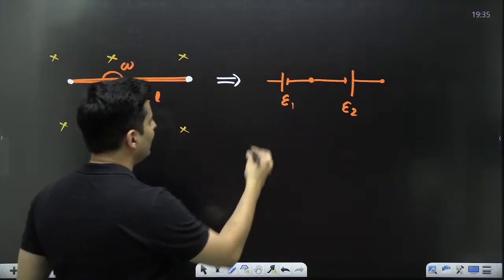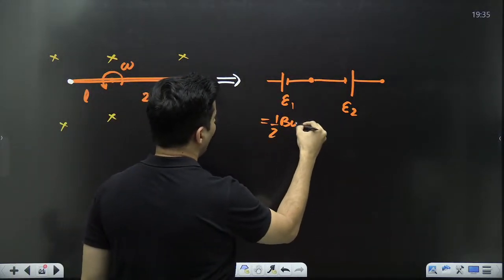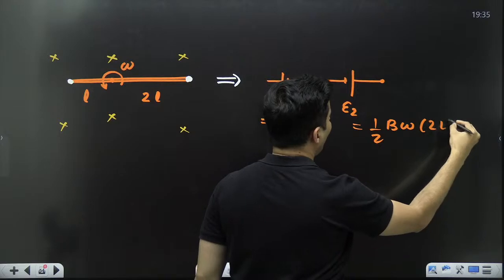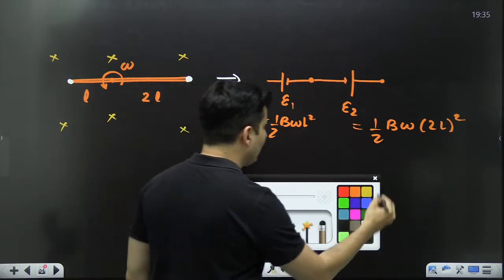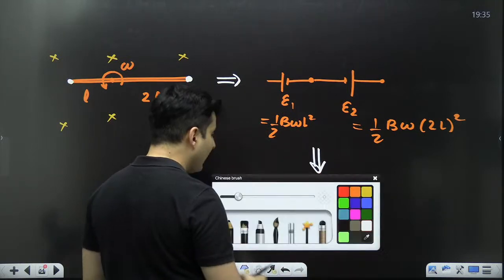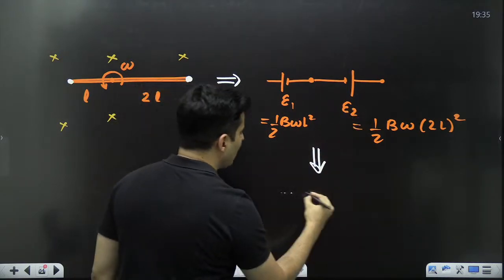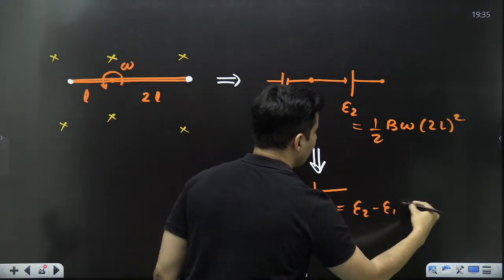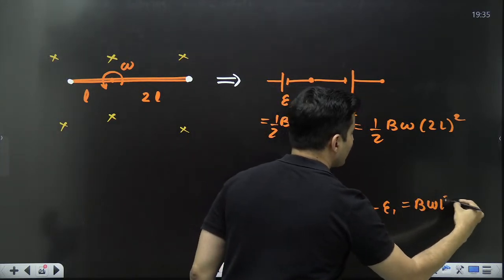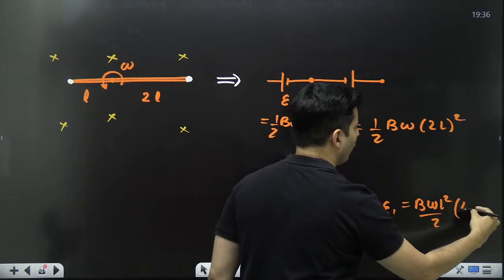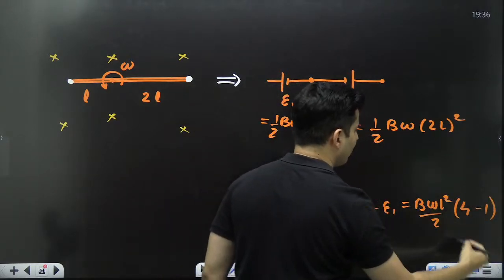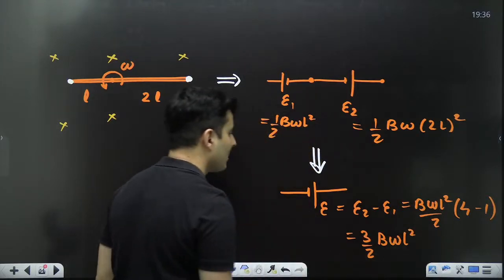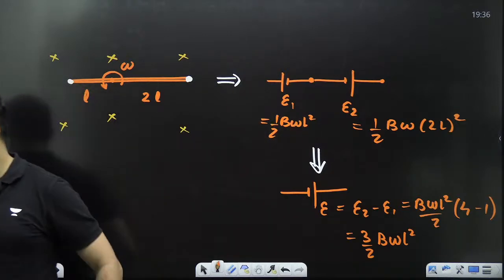Do I know E1? Definitely. It will be half B omega L square. Do I know E2? Yes, half B omega (2L) square. So if I convert it into one single battery, obviously this will be the larger battery. It will look like this. And that will be nothing but E2 minus E1, which will be B omega L square by 2. Here 2 square is 4. Here L square means only 1. So 4 minus 1 is 3. So this will be 3 by 2 B omega L square. Think about it. That would be the net EMF in this.